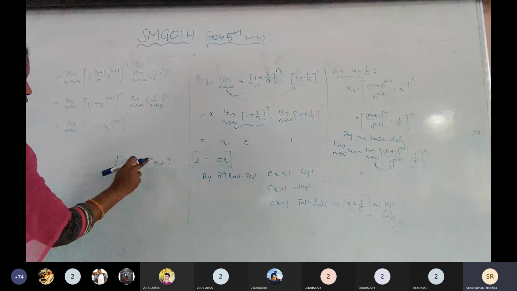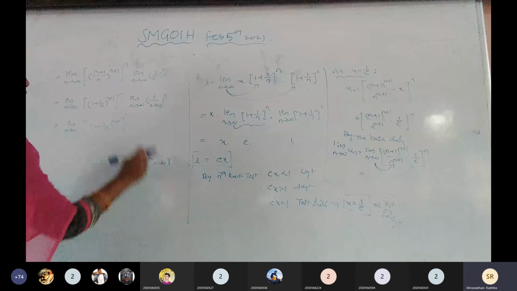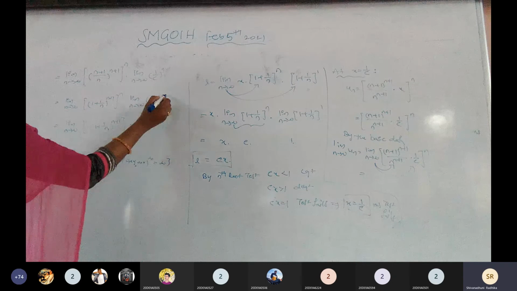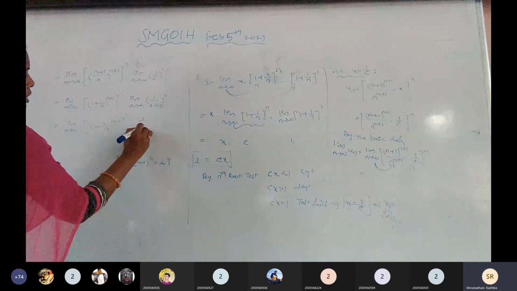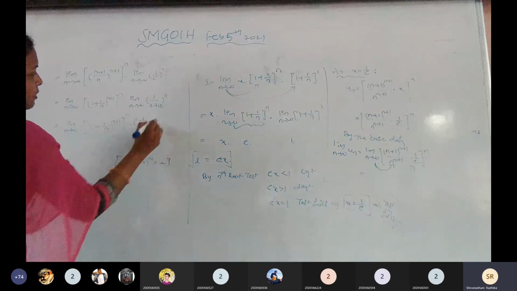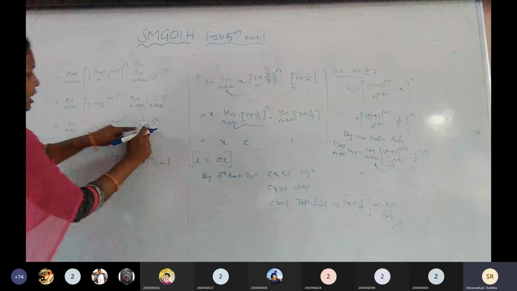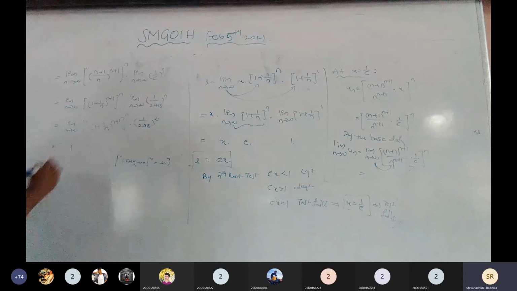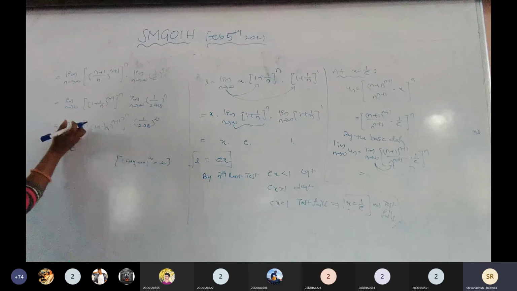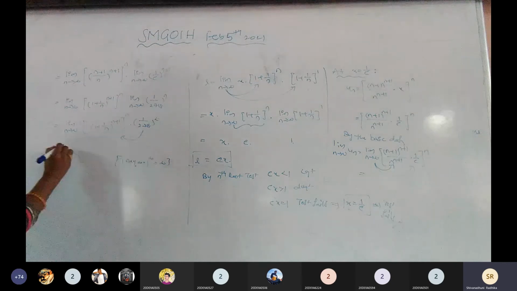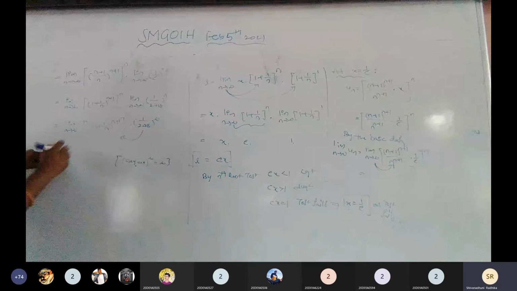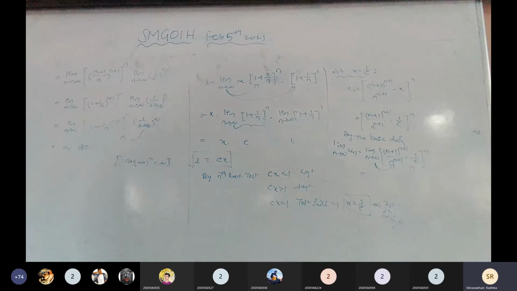Now this value is infinity because 1 by 2.718 whole to the power of infinity, 2.718 to the power of infinity is infinity. Infinity into either 1 or e, this total value is infinity, which is not equal to 0.